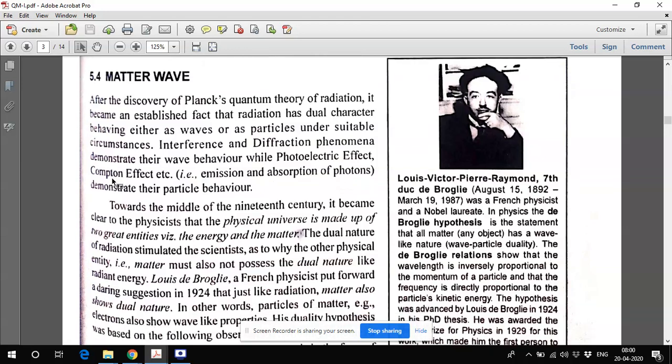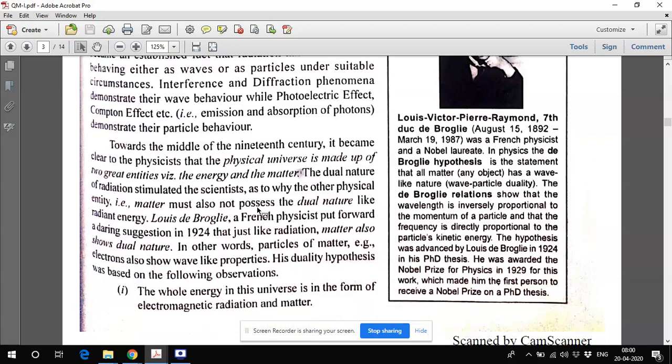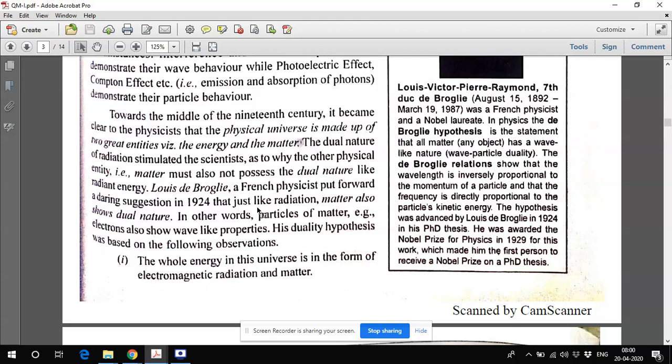So what has been thought later on, in the middle of the 19th century, it is clear to the physicists that the physical universe is made up of two great entities, energy and matter. So what they have suggested is that if there is any matter, if there is any particle, then definitely there must be a wave associated with it.